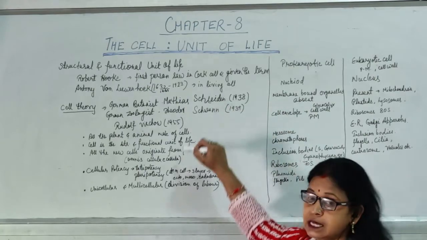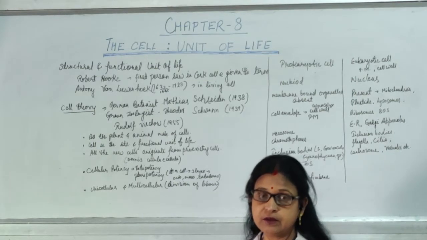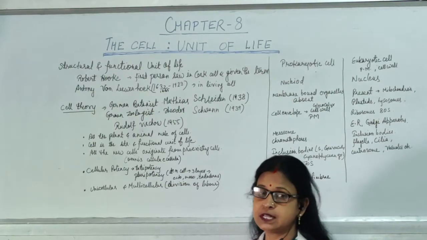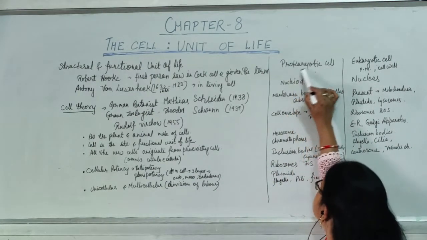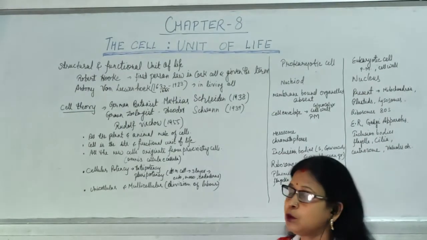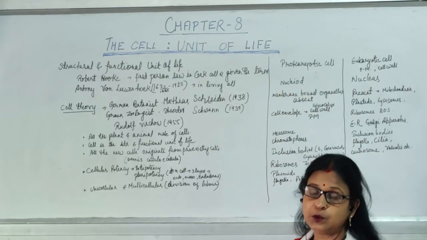Now, the cells are of different types depending upon which function they are involved in, which type of structure is there. There are mainly two types of cells, that is prokaryotic cell and eukaryotic cell. Now, pro means primitive and karyon means nucleus.